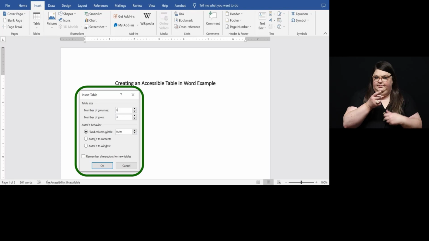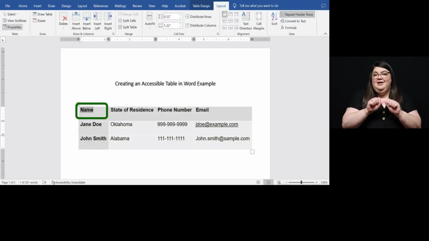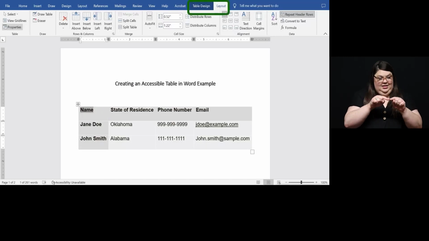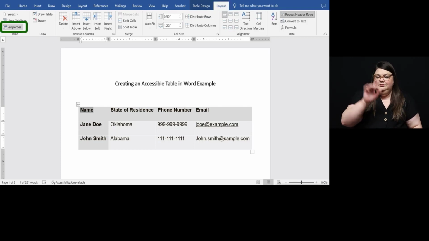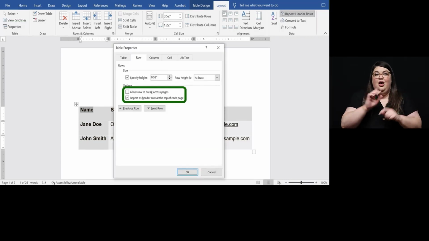Next, you will want to define the header row for the table. The header row acts as a title for the type of information readers will find in each column. Select the first cell in the table. The Tables Tool tab will appear in the top navigation bar with two subtabs, Table Design and Layout. In the Tables Tool tab, select the subtab Layout. Then select Properties. The Table Properties window will appear.